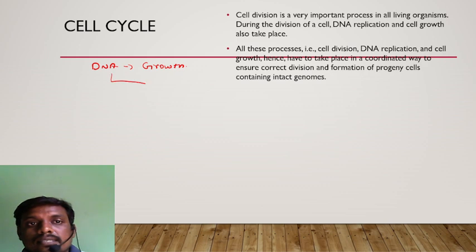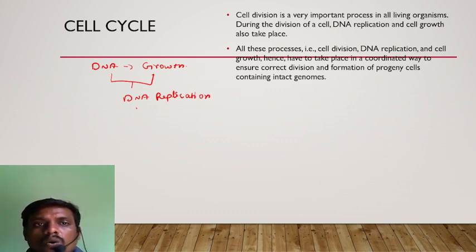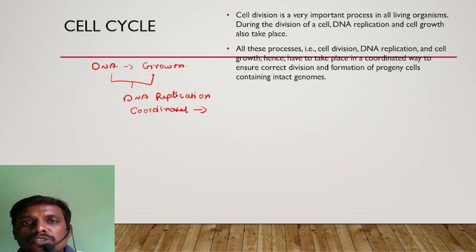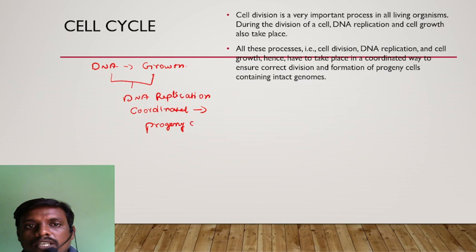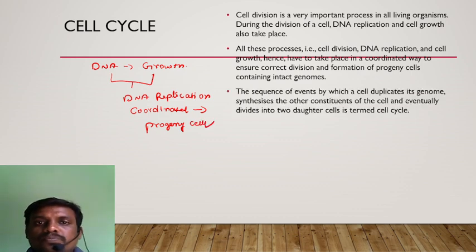All this process, including cell division, DNA replication, and cell growth, has to take place in a coordinated way to ensure correct division and the formation of progeny cells. What are they? Progeny cells with intact, complete genomes.